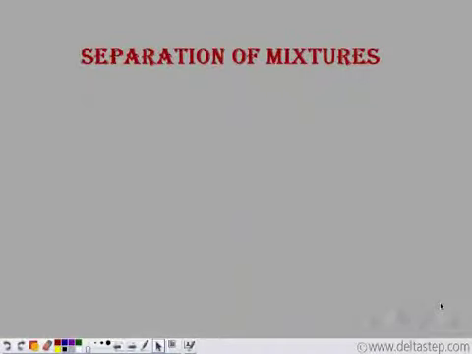Mixtures are impure substances in which two or more constituents are combined in any proportion. Since the constituents are not chemically combined, we can separate the mixtures, that is, we can separate the constituents of a mixture using different physical methods. Let's look at some separation techniques.